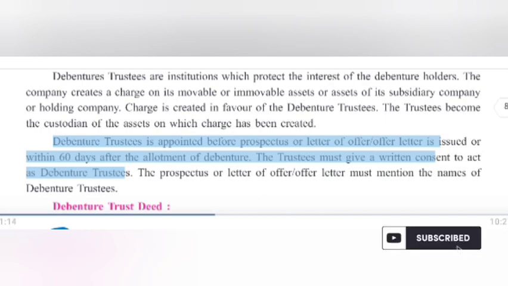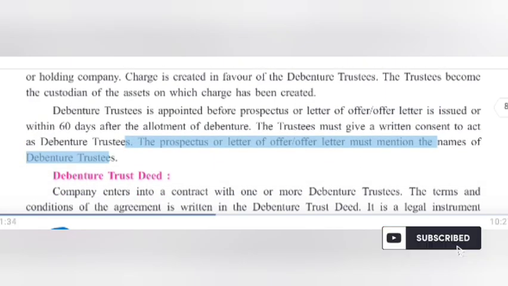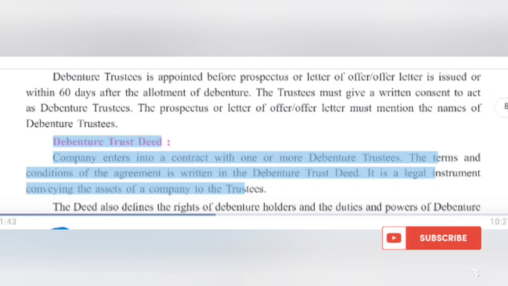Debenture trustees are appointed before the prospectus or letter of offer, offer letter is issued, or within 60 days after the allotment of debentures. The trustees must give a written consent to act as debenture trustees. The prospectus or letter of offer, offer letter must mention the names of debenture trustees. Debenture trust deed. Company enters into a contract with one or more debenture trustees.